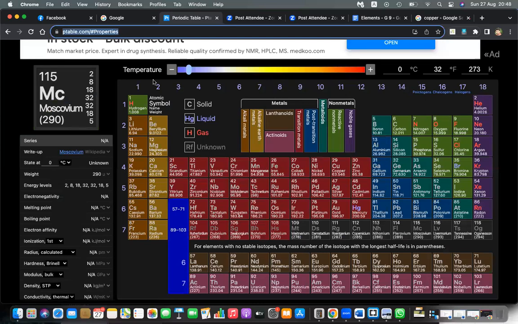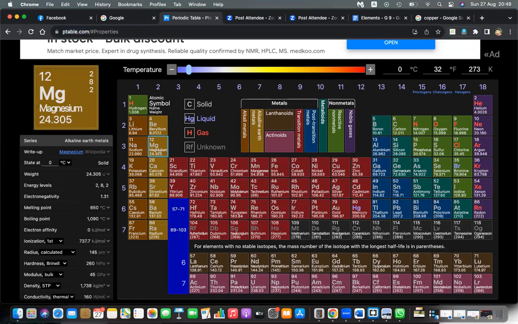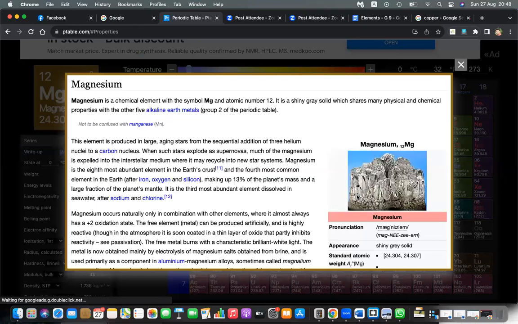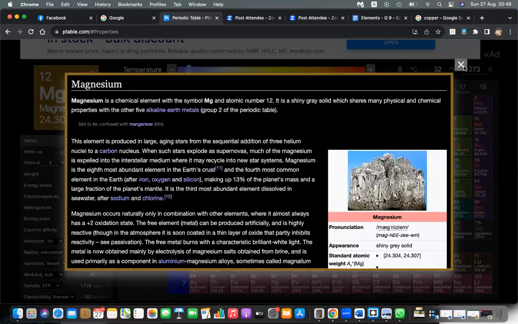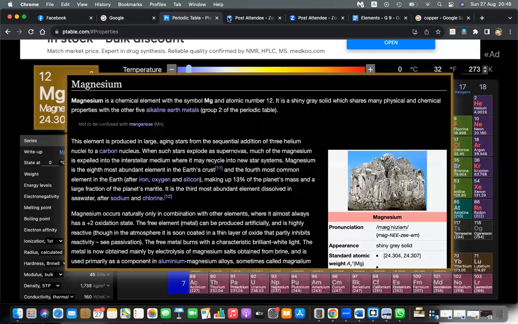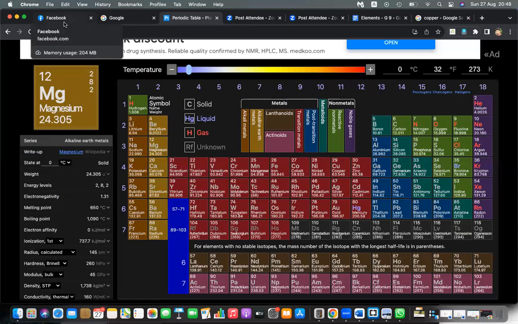Look at this. Maybe when you click on an element here, you can also find its image. For example, magnesium. When you click on magnesium here, then you can also find an image of magnesium. Okay. Likewise, 30 elements.